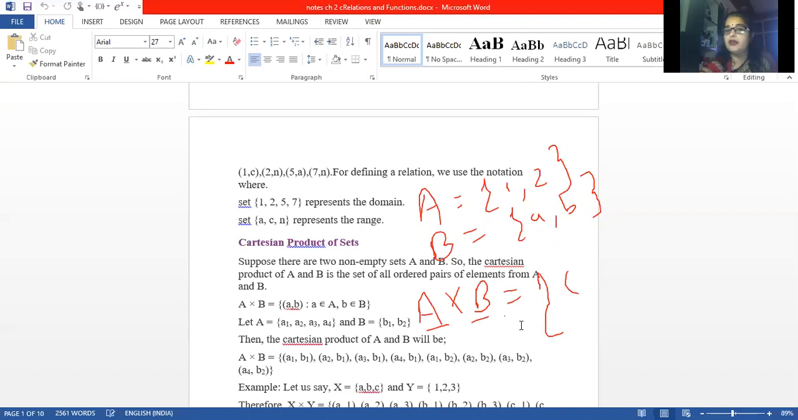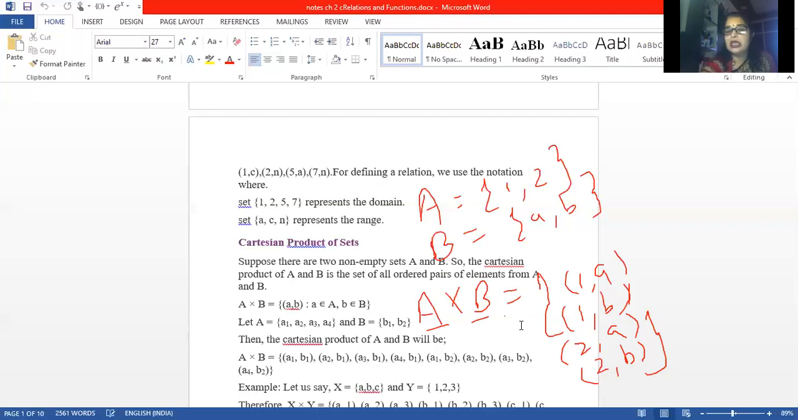What are the elements of A? 1. 1 is related to a, (1, a). Then 1 is again related to b, (1, b). Then (2, a), and then (2, b). Clear? And then close the curly bracket. So this shows what? These are the ordered pairs.